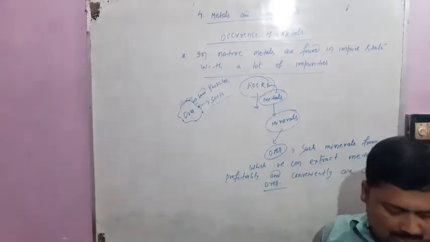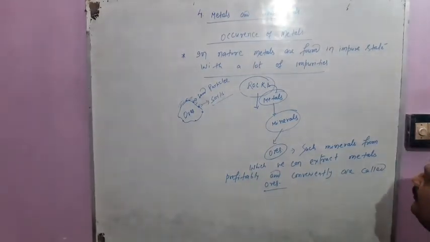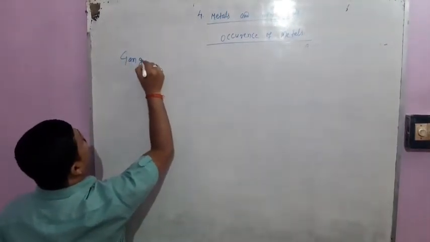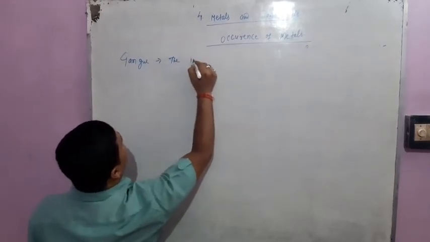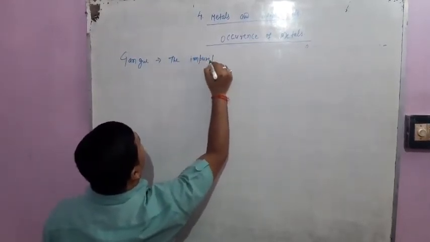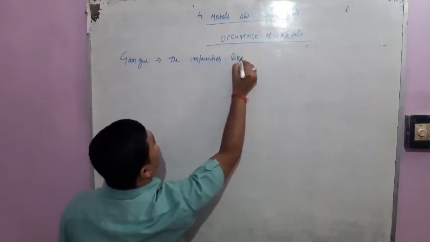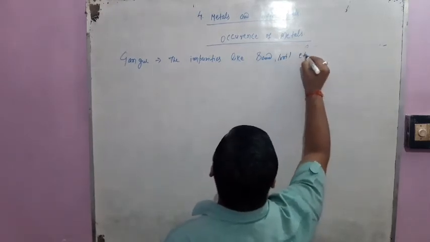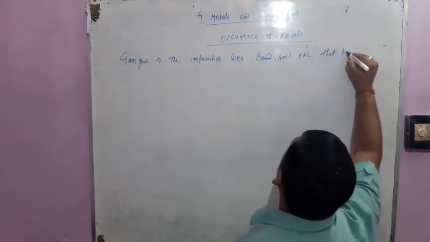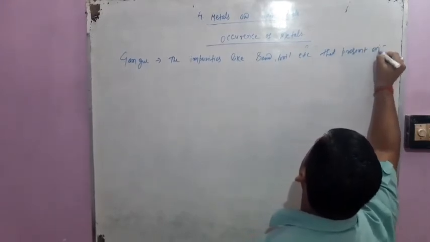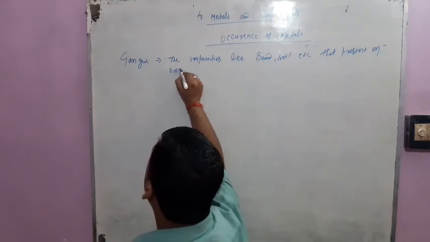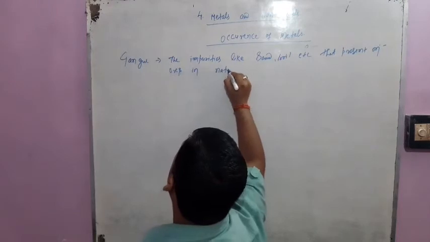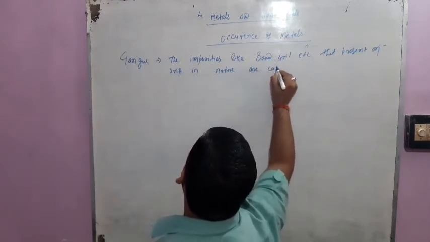Now students, gangue: the impurities like sand, soil, etc. that are present on ores in nature are called gangue.